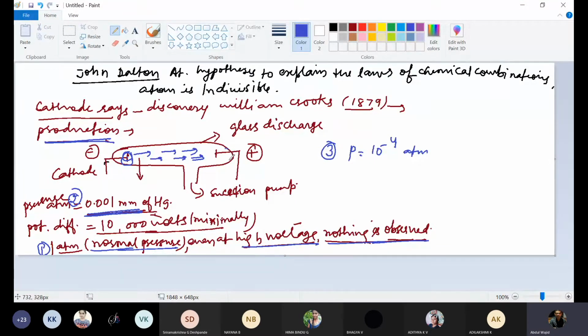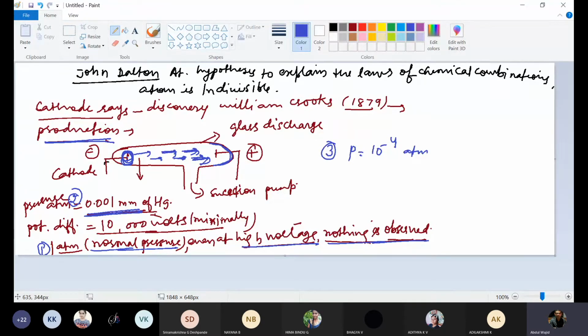It is due to the bombardment of the glass walls of the tube by the rays emitted from the cathode. And these rays are called cathode rays.